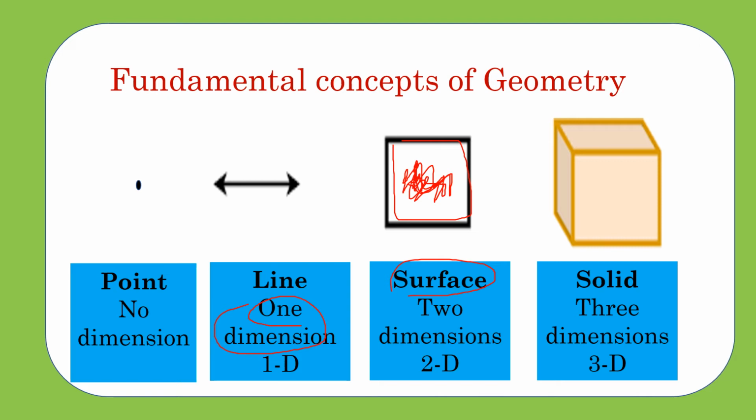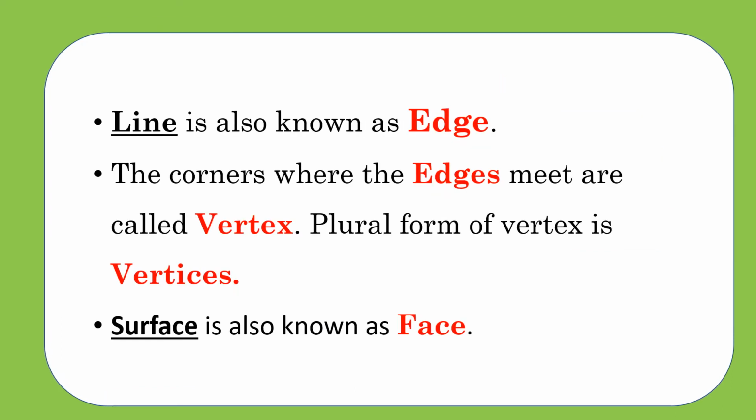No, we can't go beyond that surface because the walls are limiting that surface, and the walls are acting like a boundary for that surface. Those walls are the lines limiting the surface of the terrace. Okay. Line is also known as edge.